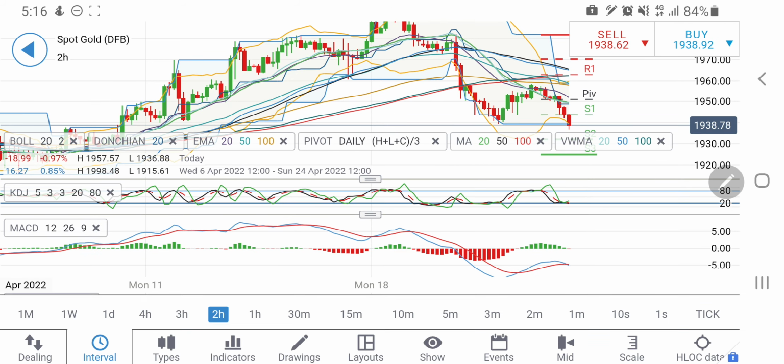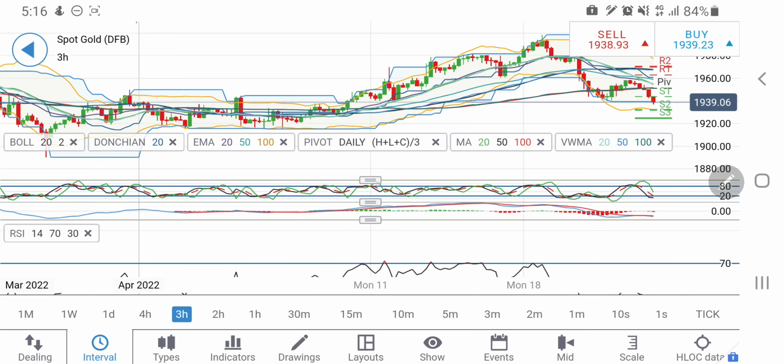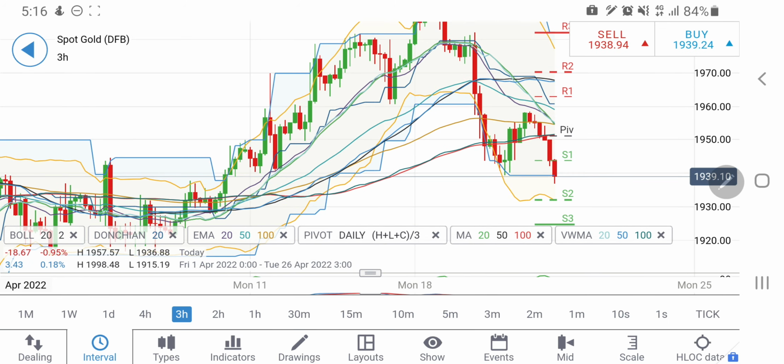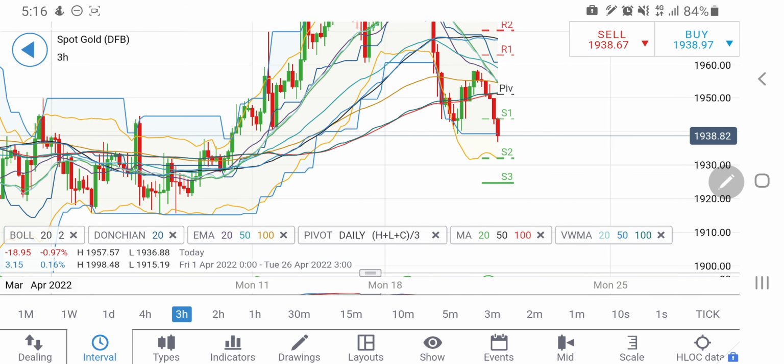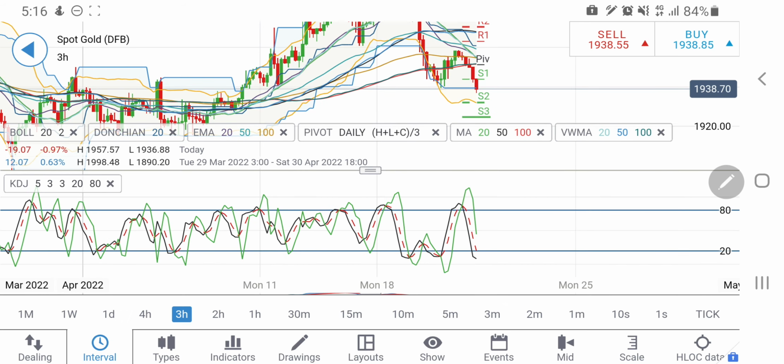On the 2-hour, stochastic is oversold, MACD is just crossing over and RSI is trying to enter the oversold zone. Look at the 3-hour charts. On the 3-hour charts, similar is the observation. Any long entry is only above 1951 levels, and till the time it remains below 1951, one can expect that it may try to go back towards 1930 levels, and in fact it can go well downside towards 1920 and take the support from these levels. 1920-25 is a very strong support zone for gold to break past.